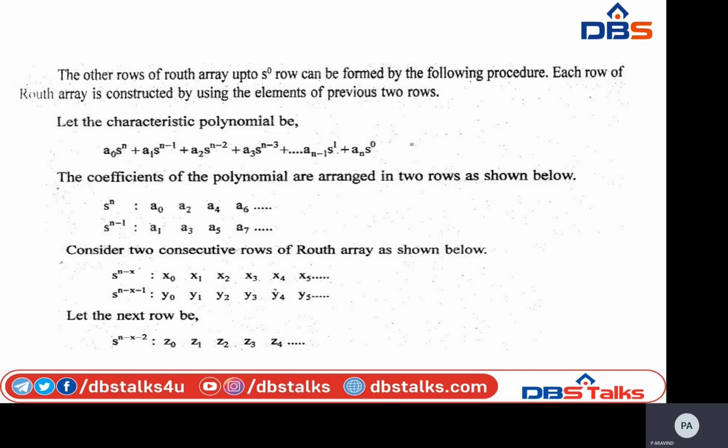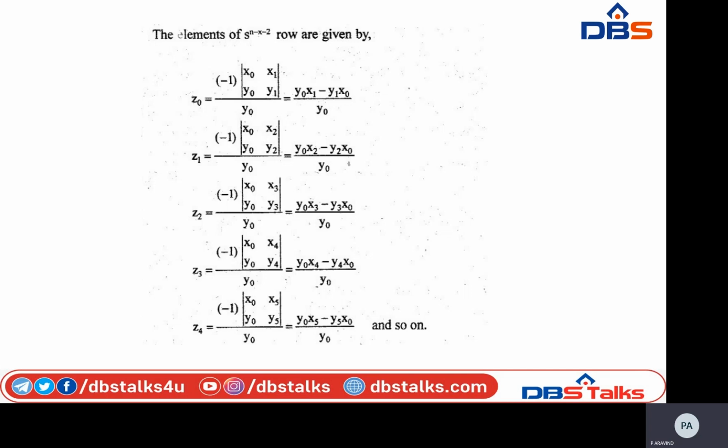So simply see, z0 equals minus 1 into determinant of x0, x1, y0, y1 divided by the previous row first element, that is y0, which is nothing but simply y0 x1 minus y1 x0 divided by y0.